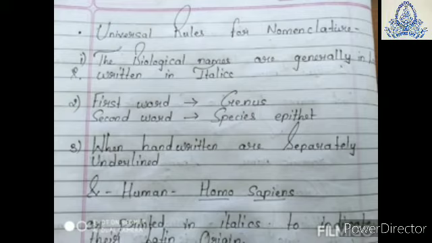Now let us see our third rule. Both the words in the biological name, when handwritten, have to be underlined separately. For example, the scientific name of human is Homo sapiens. As you can see, I have underlined them separately. But when printing, it is printed in italics.